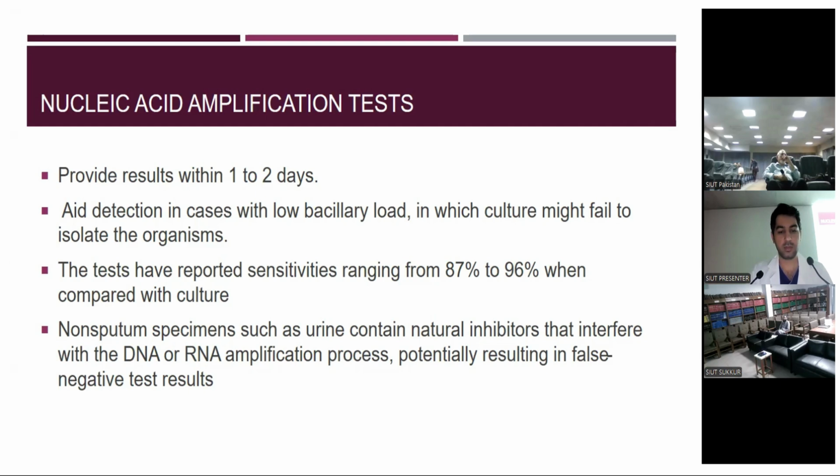Non-sputum specimens such as urine contain natural inhibitors that interfere with the DNA or RNA amplification process, potentially resulting in false negative test results. So GeneXpert is the method which should be used in the initial investigation of the patient with GUTB. It should not be used to follow up the patient after treatment, because GeneXpert may be positive in patients who are responding to treatment, because the bacteria are still present in these cases, and it may result in positive results.